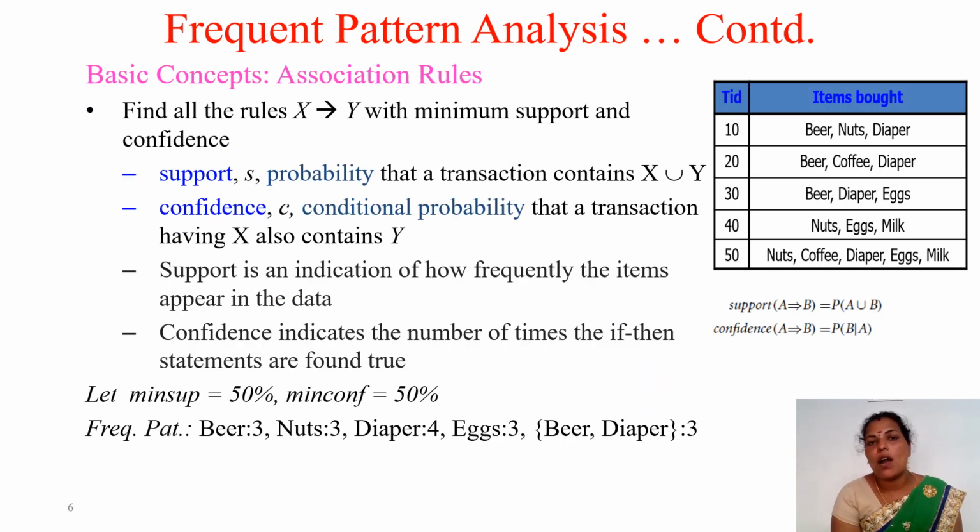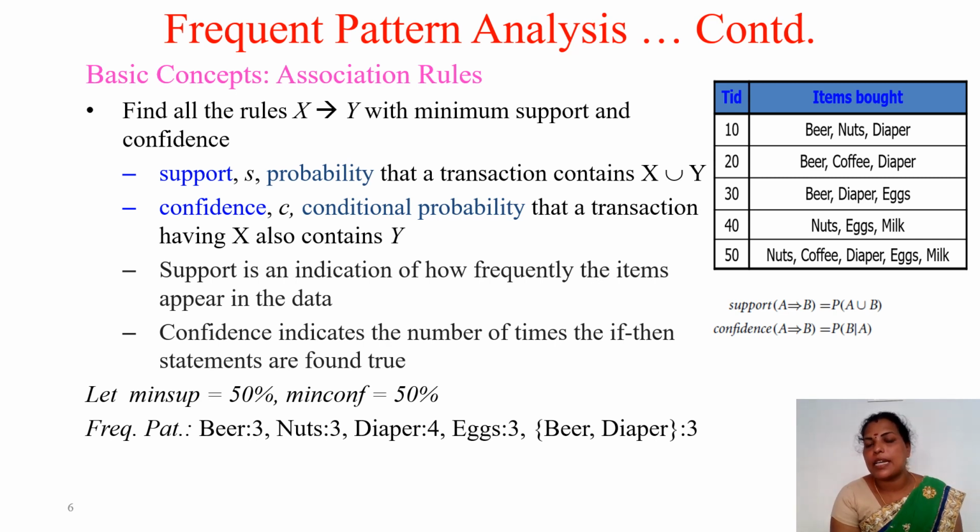Next are the basic concepts behind association rules. Here association rules means we have to find out the rules. These rules can be used for classification purposes. So we are extracting some rules from the given data. We are finding a rule X to Y. That is, if X is happening, then what is the consequence? This is the condition, and this is the consequence for that, with minimum support and confidence.